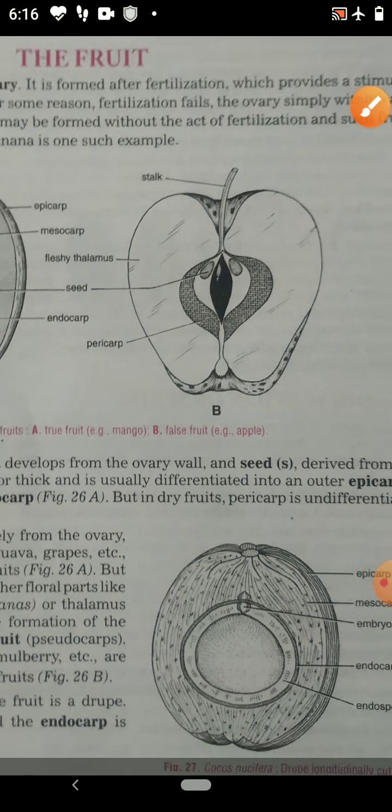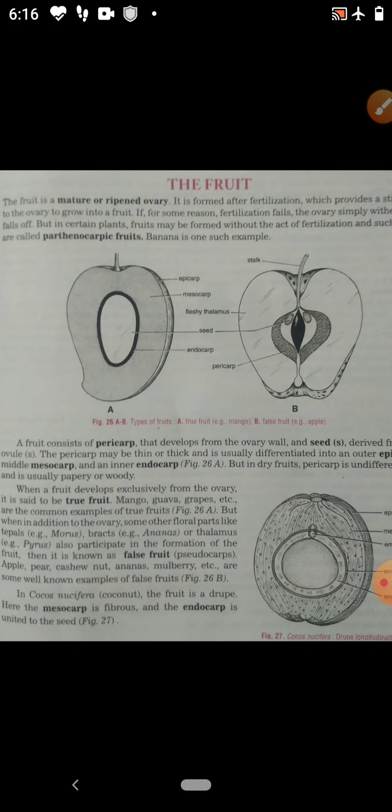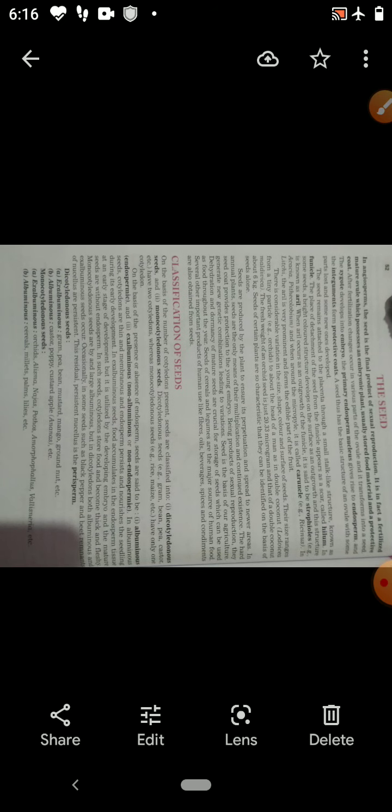Now, next you have to see seed. Seeds are matured ovules. Seed develops from ovule. In angiospermic plants, after fertilization, ovules become mature and develop into seed. Seeds contain the zygote, which develops into the embryo.